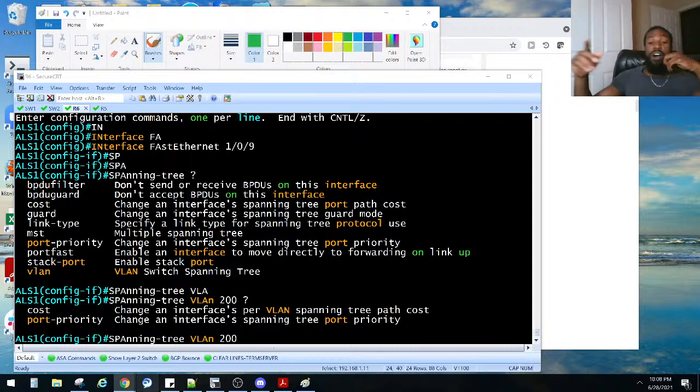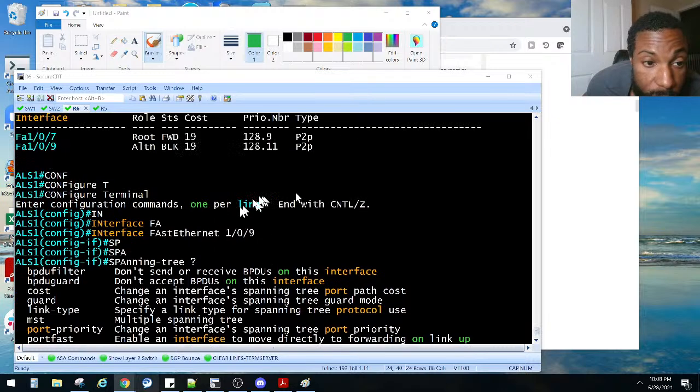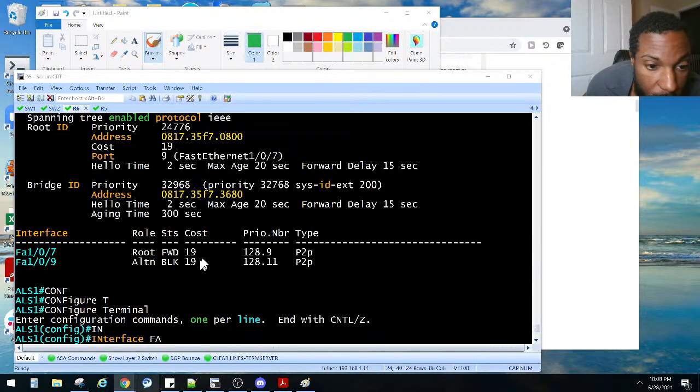Yes, Pete said it's the cost. That's what I thought. I thought it was the cost too. Now, what is the cost set to right now? That's what we got to check. Let's see.